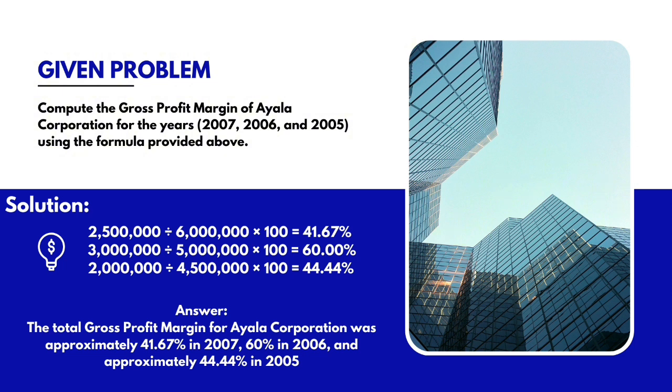So, the answer for problem 2: the gross profit margin for Ayala Corporation was approximately 41.67% in 2007, 60% in 2006, and approximately 44.44% in 2005.